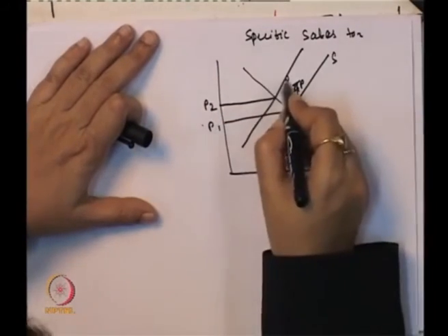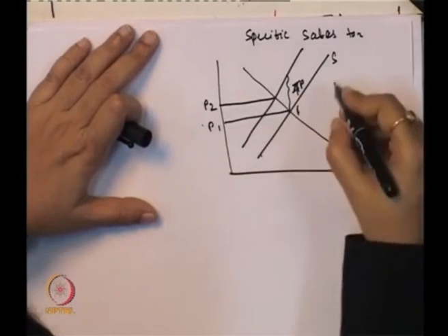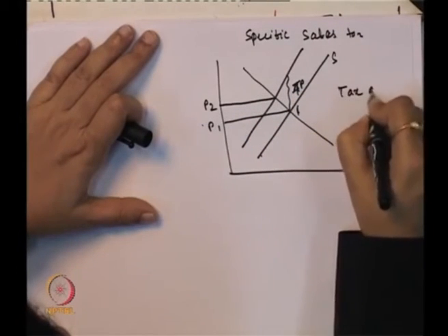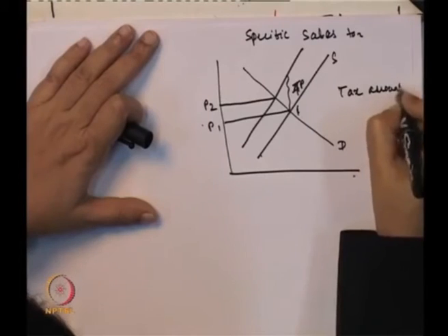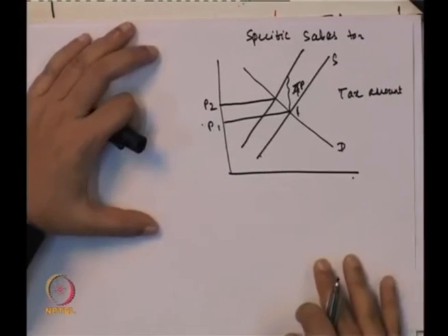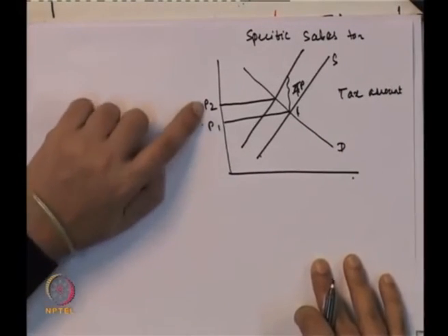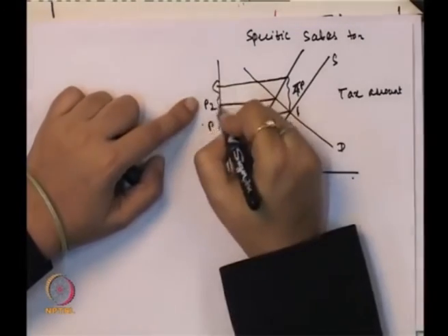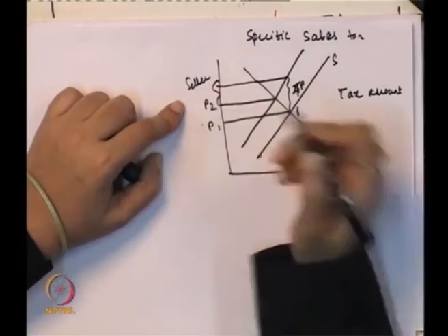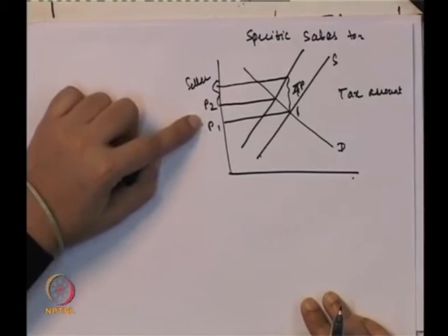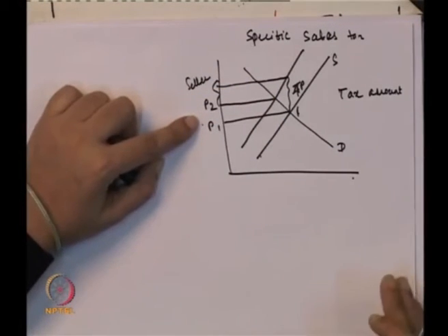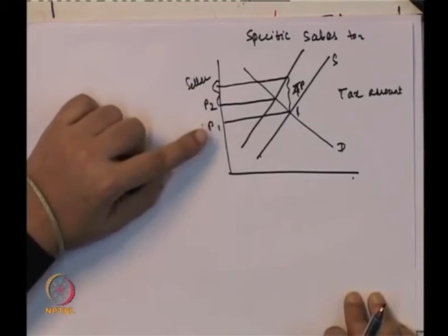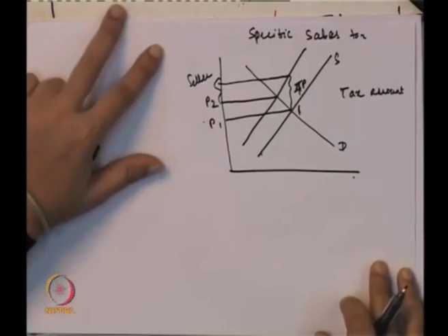If you look here, the entire tax amount is not passed to the consumer in the form of increase in the price, still this much amount is paid by the seller. So, the imposition of the specific sales tax is equally on both sides, buyers and seller, if it is a case of the regular demand and supply curve.